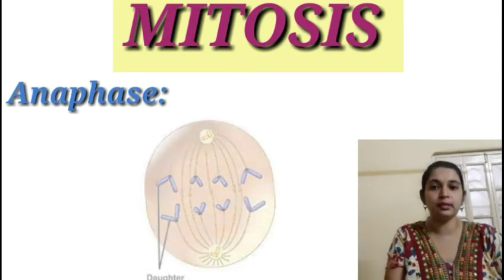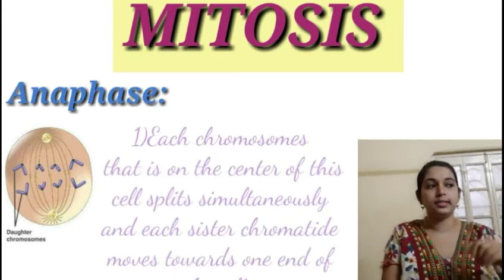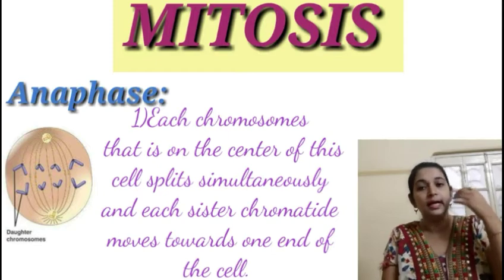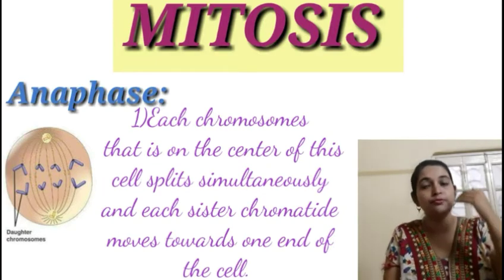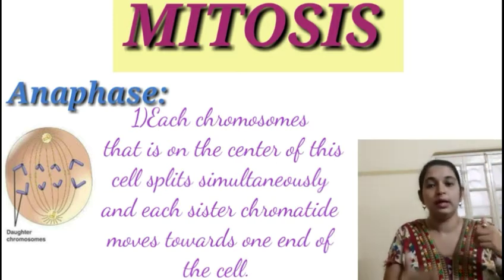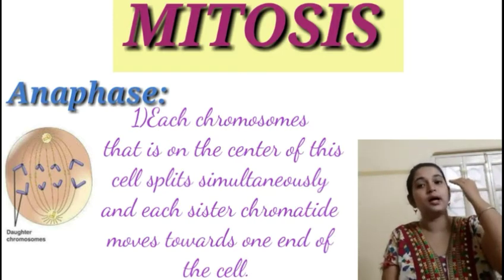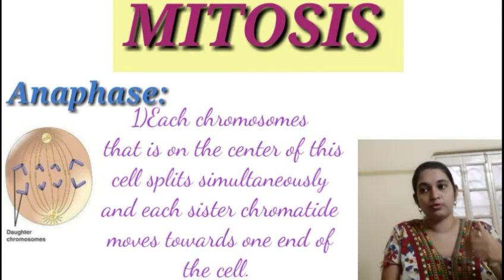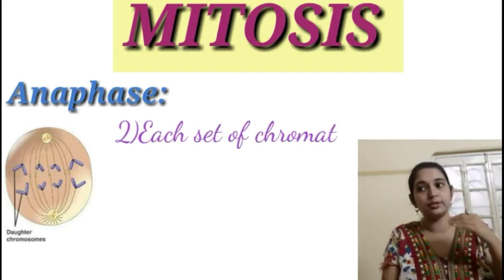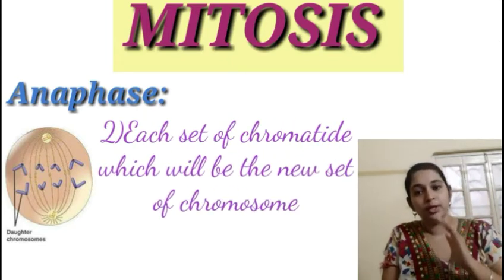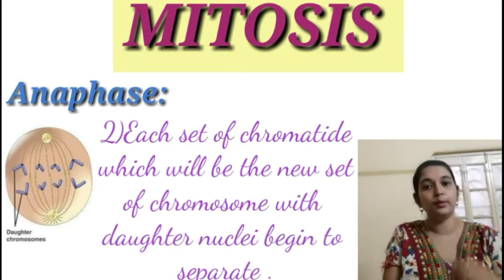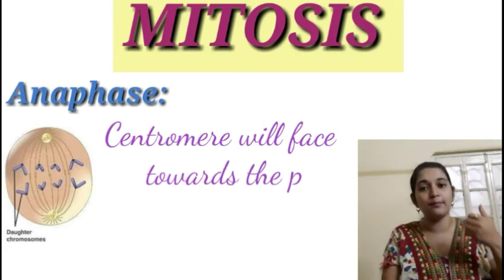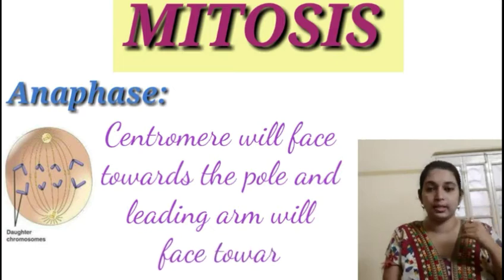Now the most interesting thing about anaphase is that with the onset, each chromosome which was previously arranged at the center of the plate will split simultaneously and start moving towards the opposite poles. The centromeres will face the pole, leading the arms of the chromosome towards the equator. That means each set of chromatids, which will be the new set of chromosomes for the daughter nuclei, will begin to separate with the centromere facing towards the pole and the leading arms of the chromosomes facing towards the equator.